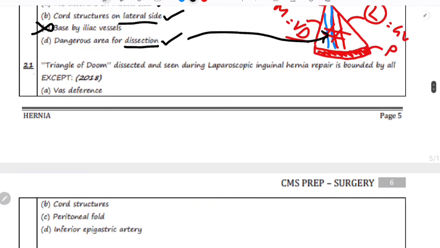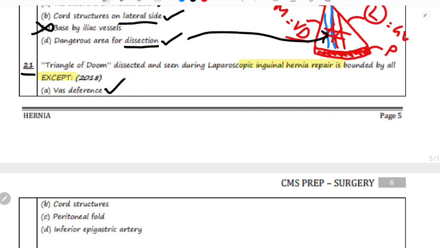Next question, question number 21. Triangle of doom is dissected and seen during laparoscopic inguinal hernia repair, is bounded by all except. So in this question again they are asking for the boundary of triangle of doom.